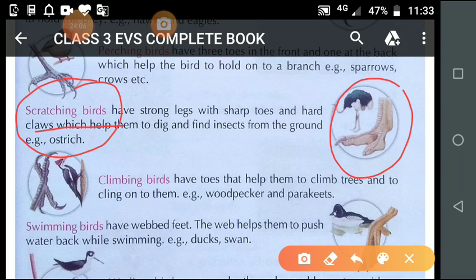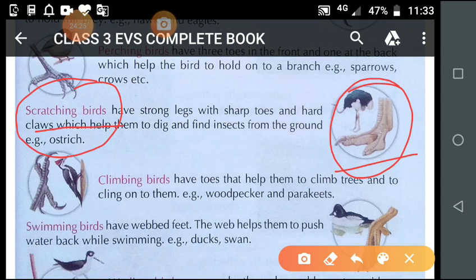So observe the toes and claws of the ostrich. And do you know, student, the ostrich cannot fly. So these birds have strong legs with sharp toes and their claws are very hard.